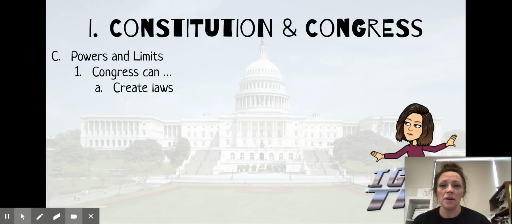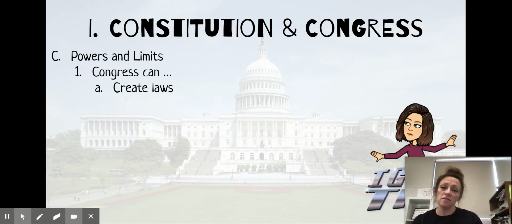All right, so things that Congress can do. We already know that Congress has the power to make laws, right? That's their main responsibility. The legislative branch makes laws. Yes, it does, right? So their main job is to make laws. We have a bicameral legislature, which means the House of Representatives and the Senate work together to make laws.